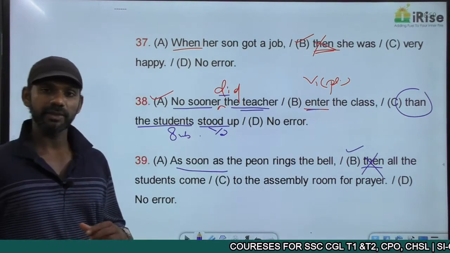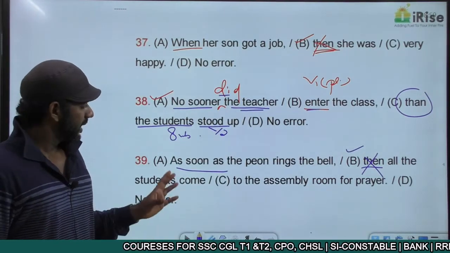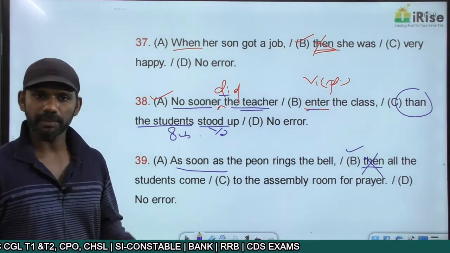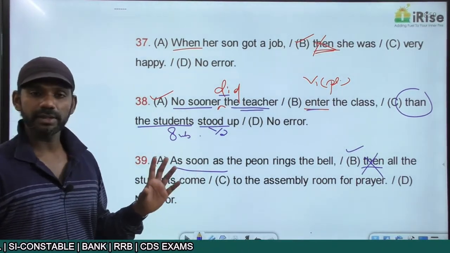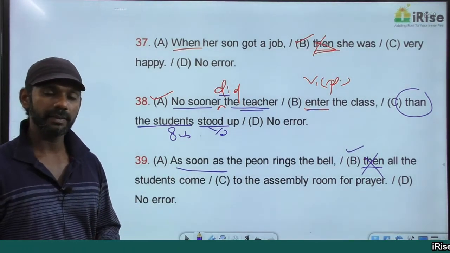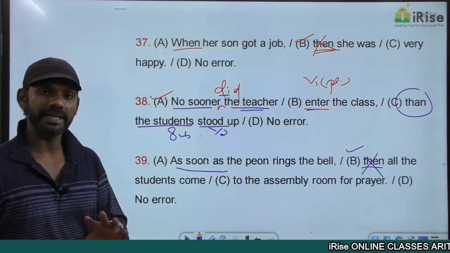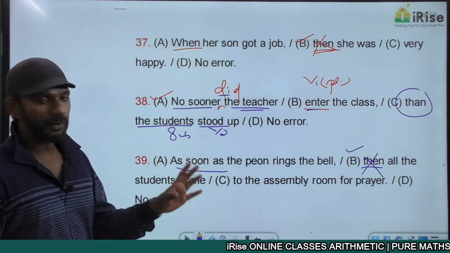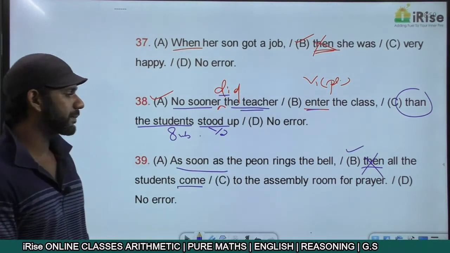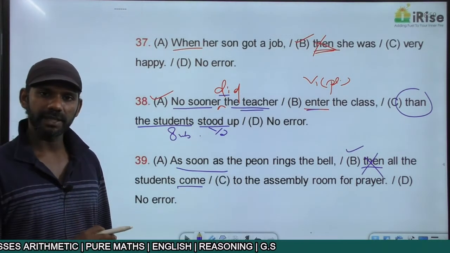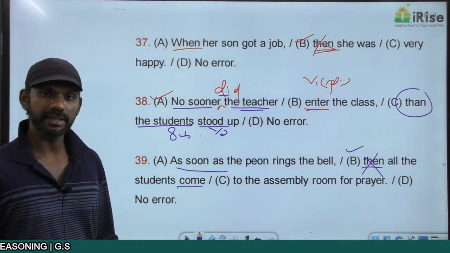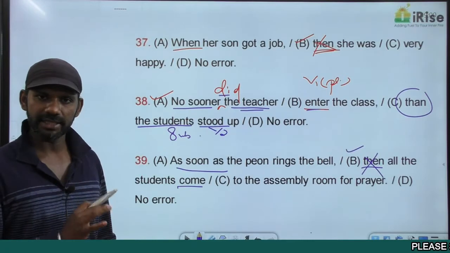Now come to a statement. We'll see whether it is grammatically correct or not. As soon as the peon rings the first bell, the students come to the assembly room for prayer. As soon as the peon rings the first bell, the sentence started in the present, so the whole statement must be in the present tense, only then there will be tense consistency. Come is present tense, started in the present, ended in the present, tense consistency is there. Now this sentence is grammatically correct.